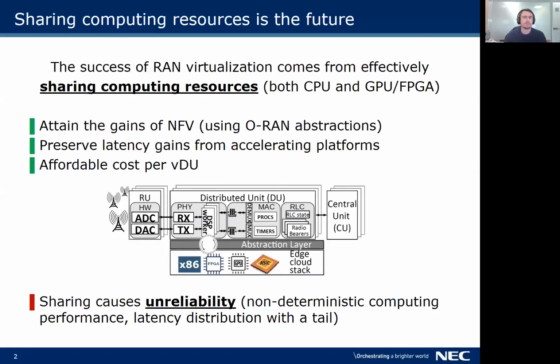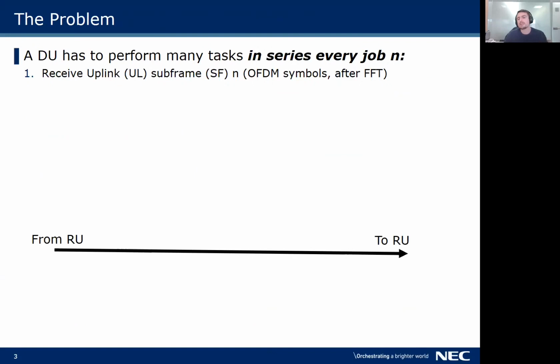The success of RAN virtualization comes from effectively sharing computing resources, including hardware accelerators. However, there is an important challenge. The physical layer tasks involved in the distributed unit of a base station have tight and hard latency constraints. When DUs share computing resources, there is no deterministic computing performance anymore, which means that meeting these latency constraints cannot be guaranteed. Let's analyze in more detail the root of the problem.